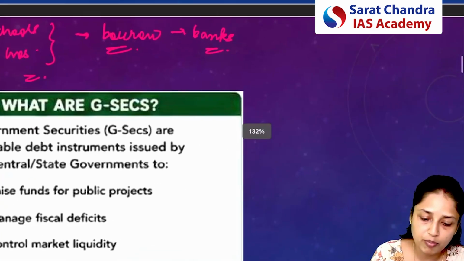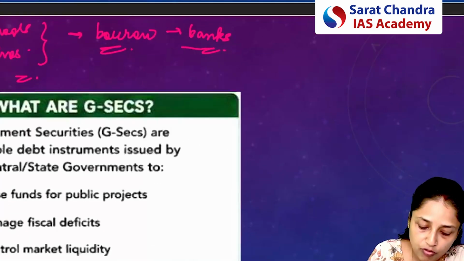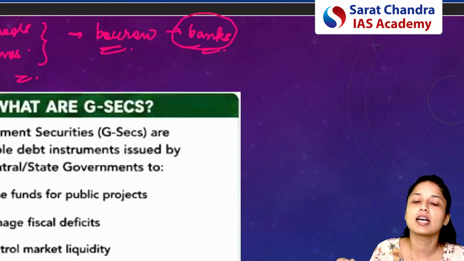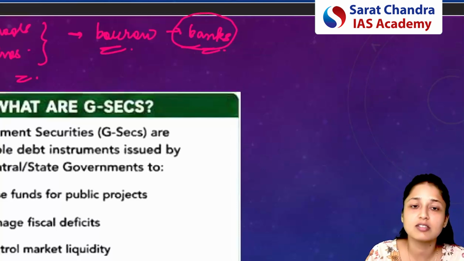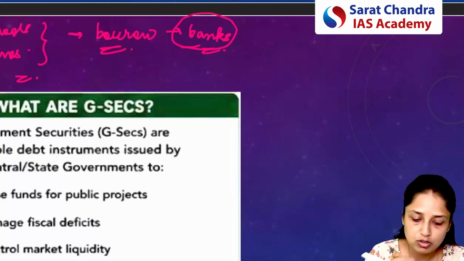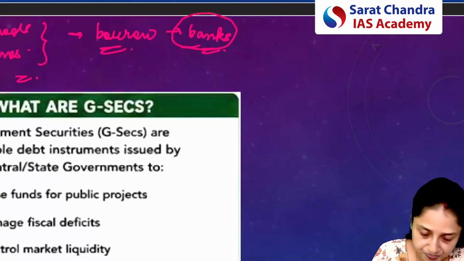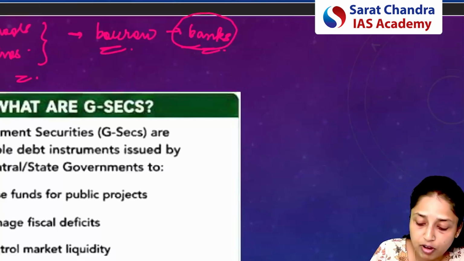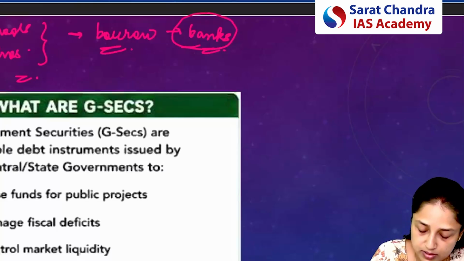So here, what will the government do? Instead of taking loans from the bank, the government will ask the investors to invest in the securities or to invest in the bonds. So see here, what will the government do? For example, government, yes, just a second.